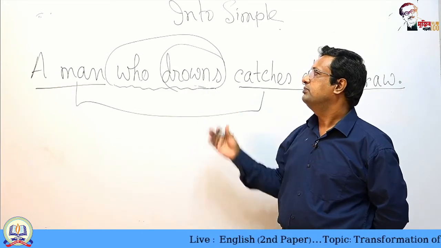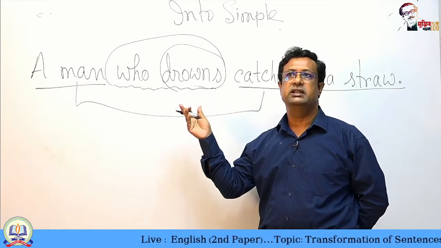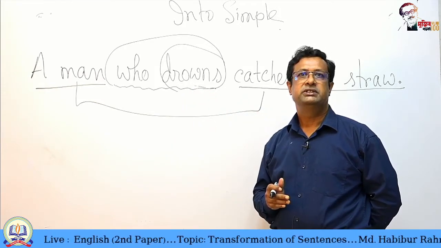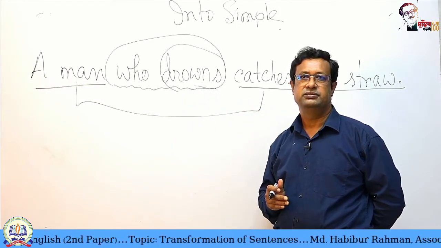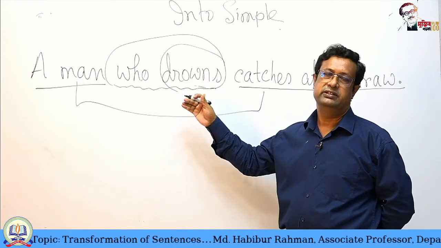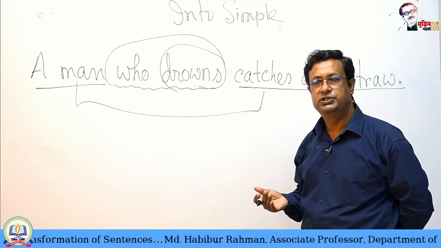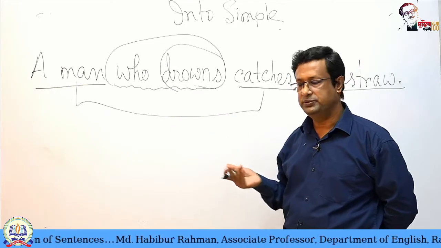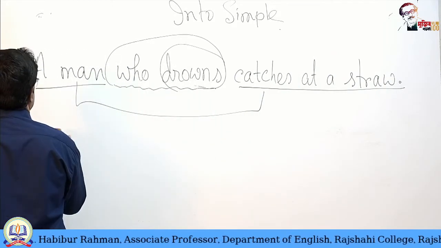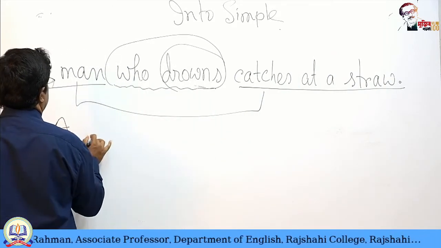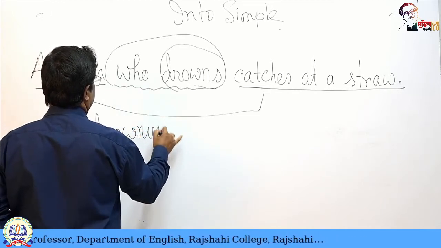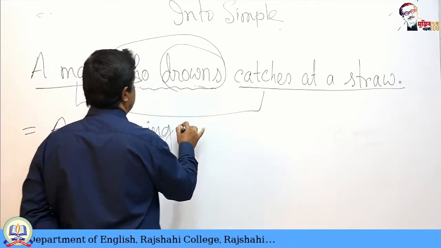Present participle does not mean that the tense is present continuous. This is not true. The tense may be different. It may be indefinite tense too, or past tense too. So in the simple sentence, we will make this a drowning man.